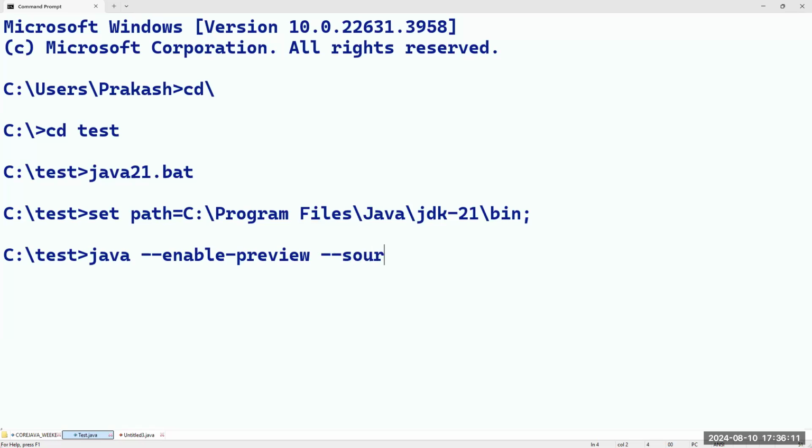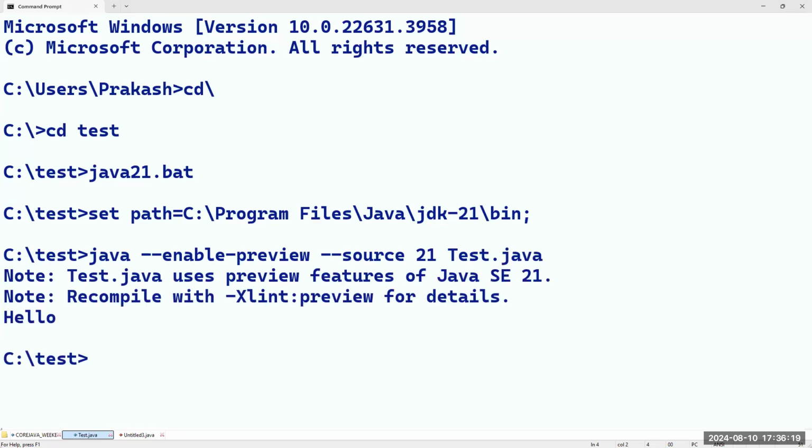Okay. So I want to take source as 21. And what is the file name? Test.java. Like this, we have to use some command. Sir, if I press enter, have you observed? "Test.java uses preview feature of Java Standard Edition 21, recompile with -Xlint:preview for details."